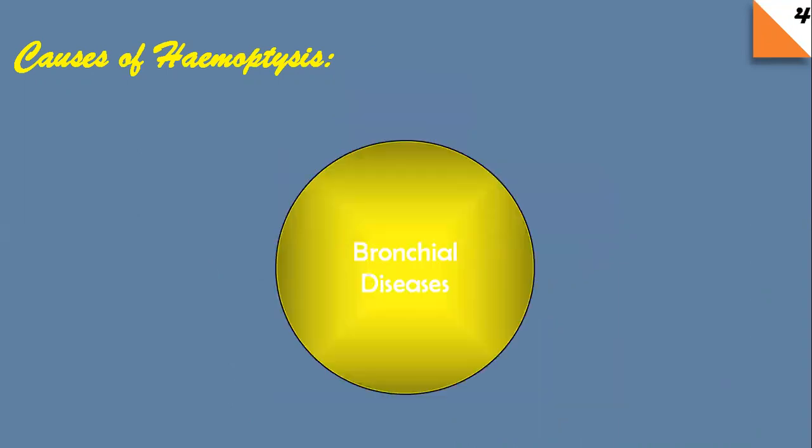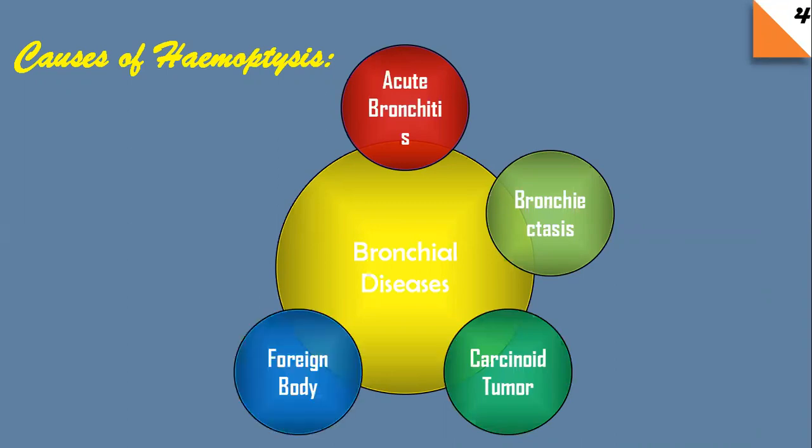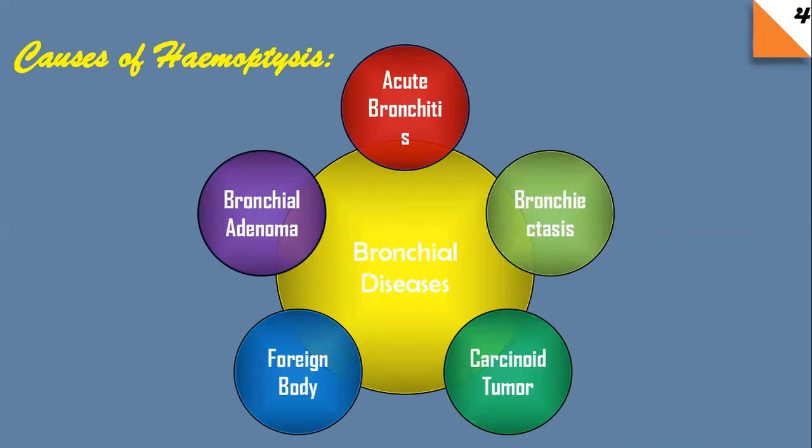Talking about bronchial diseases, the causes can be acute bronchitis, bronchiectasis, carcinoid tumor, foreign body, or bronchial adenoma. Acute bronchitis is one of the most common causes of hemoptysis. And carcinoid tumor is quite essential because in carcinoid tumor, the bleeding is massive.